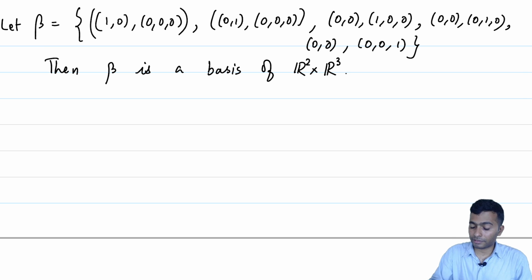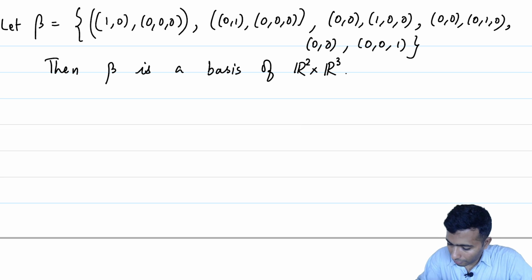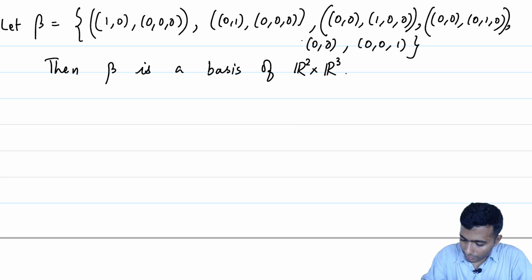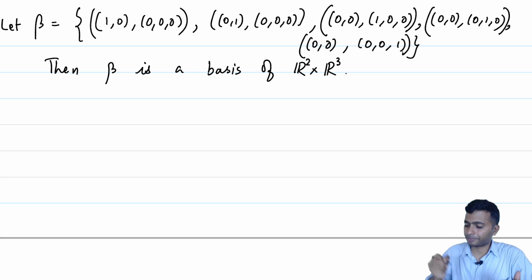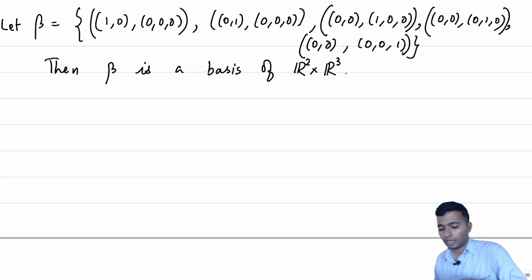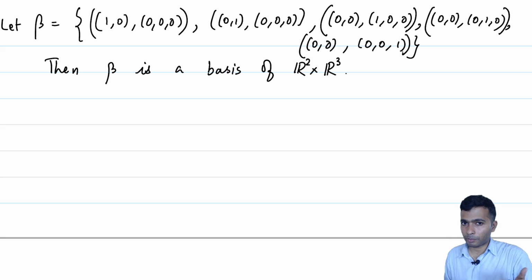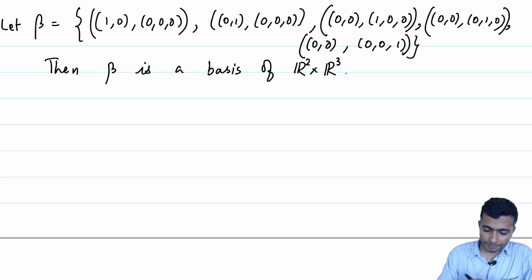If you carefully observe, we have just pulled back the standard basis of R5 which contains 5 vectors. I have not put brackets in certain places, let me do that, otherwise it makes no sense. So there are 5 elements here and these are essentially obtained by pulling back the standard basis elements.